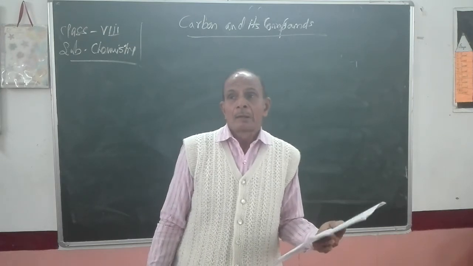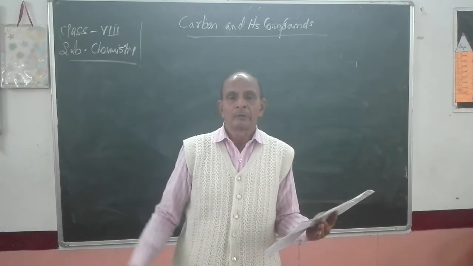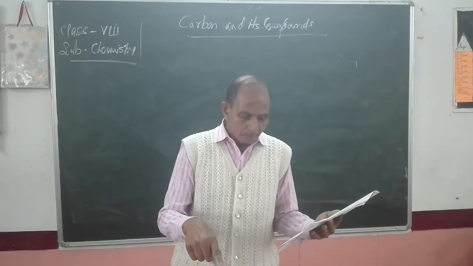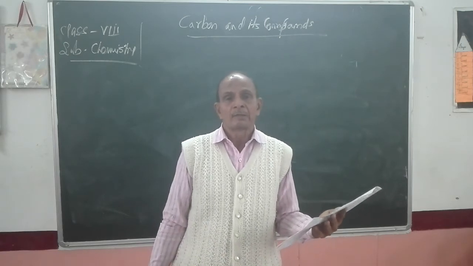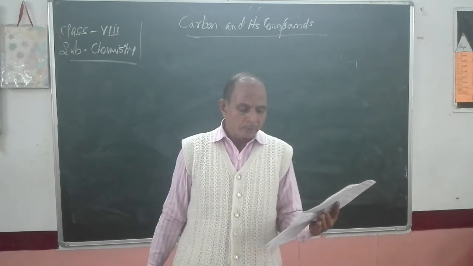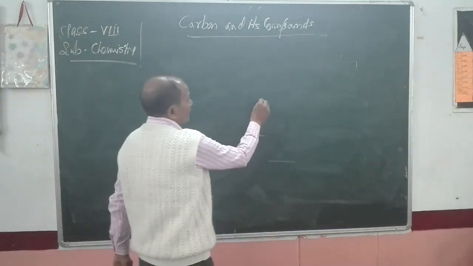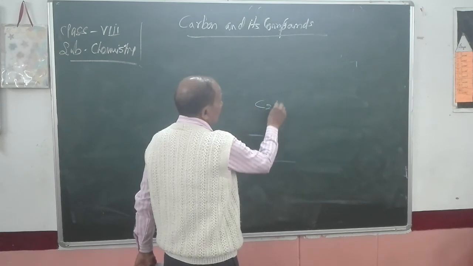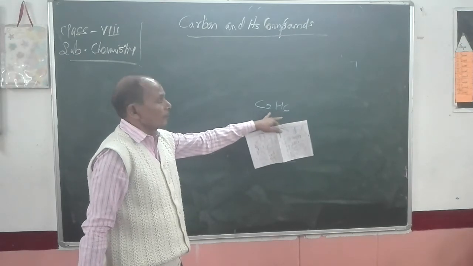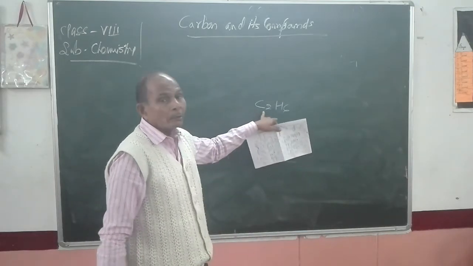So you have studied carbon occurs in free state, for example, diamond, graphite, fullerene, coal, etc. On the other hand, it is also found in combined state, for example, carbon monoxide, carbon dioxide, carbonic acid, natural gas, or hydrocarbons. What are hydrocarbons? Hydrocarbons are the compounds which are made up of carbon and hydrogen only. Suppose this one is C2H6, it is ethane. It is formed by the combination of only carbon and hydrogen. So we can say this compound is a hydrocarbon. Carbon is also found in combined state in carbohydrates.